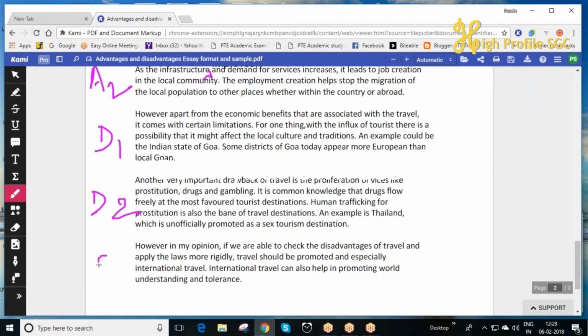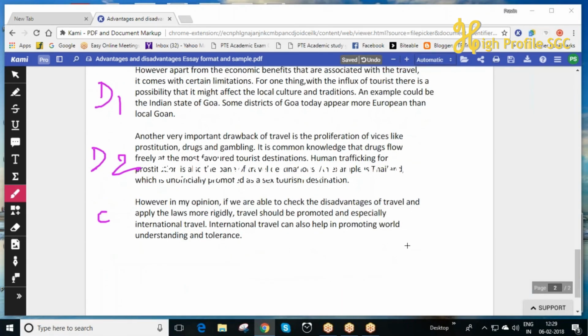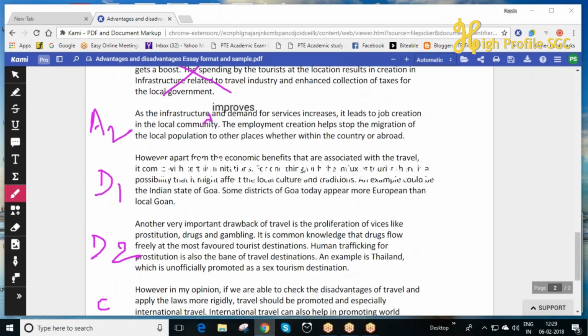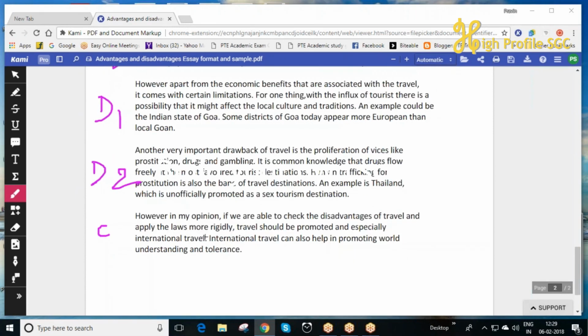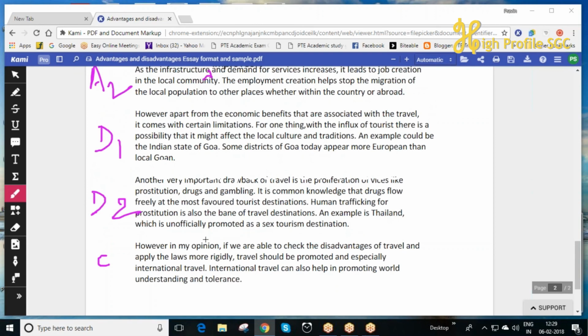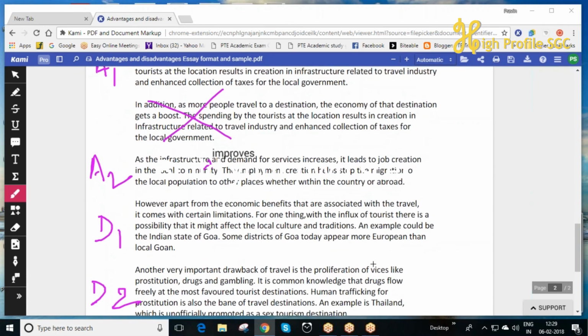And then this is the conclusion, which I'll write as C. However, in my opinion, if we are able to check the disadvantages of travel and apply the laws more rigidly, travel should be promoted, and especially international travel. International travel can also help in promoting world understanding and tolerance. So this is how the conclusion is written. Two advantages are discussed, two disadvantages are discussed, and in the conclusion, the final stand is taken. This is how you write advantage and disadvantage kind of essays.